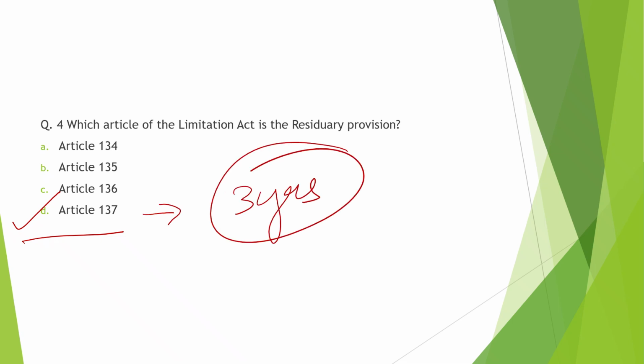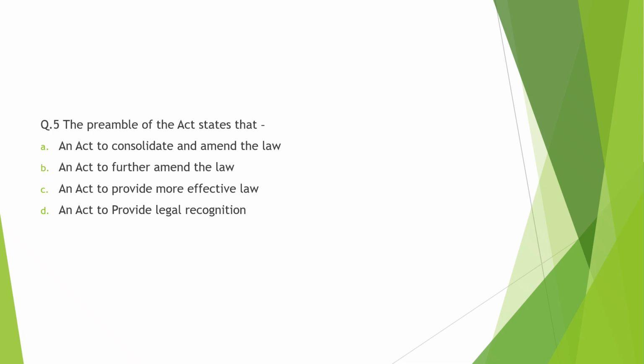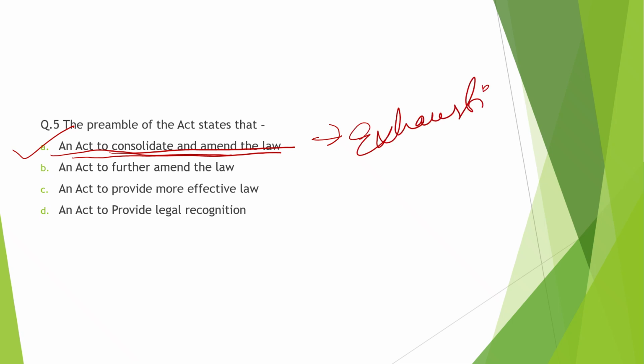The preamble of the Act states, okay, so what does the preamble of the Act state? An act to consolidate and amend the law, an act to further amend the law, an act to provide more effective law, an act to provide legal recognition. What does the preamble state? The preamble states an act to consolidate and amend the law. So whether the Limitation Act is exhaustive or not, now this preamble, these words suggest that it is exhaustive in nature. That is, complete in itself.